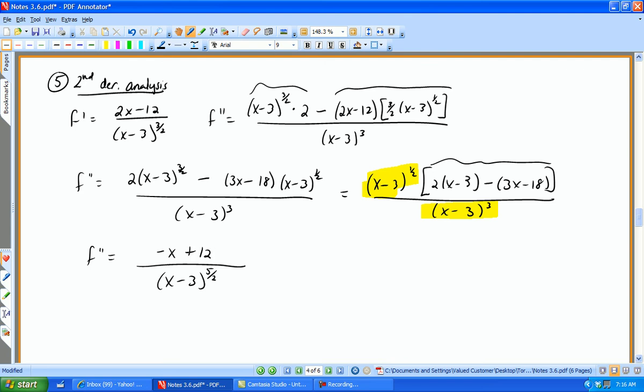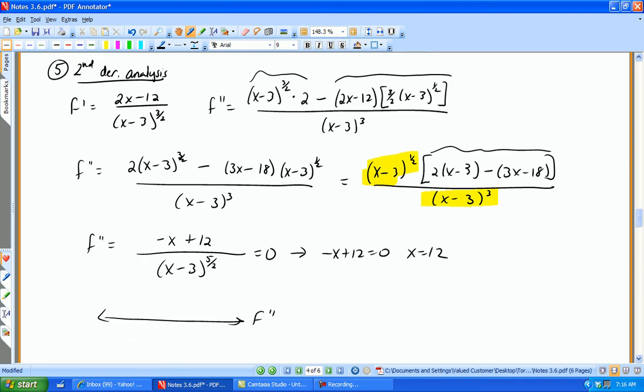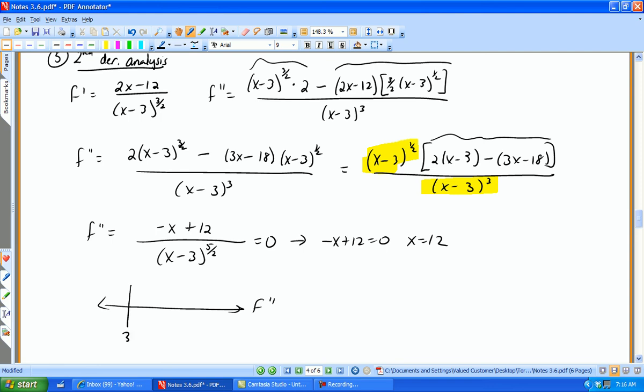Okay, and again, I'm going to either set that equal to 0 or undefined. It's undefined when x equals 3, which is not part of my domain. So if I set the numerator equal to 0, -x + 12 = 0, I get x equals 12, which is part of my domain. So I do the number line sign chart for f double prime. Remember, I'm only starting at x equals 3, that's not part of my domain, so x greater than 3. And I put 12 on there.